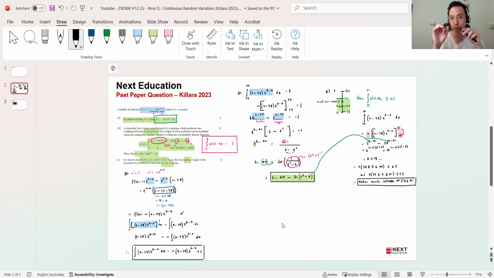Part B was really easy. Total probability, integrate it equals to 1, right? Get k, and then use k to pop it into C, where to find the median, we had to show that between the lowest value of 39 and 40, that value was less than half. If I found from the lowest value to 41 was bigger than half, then the median has to be in there somewhere. That's the concept, guys.